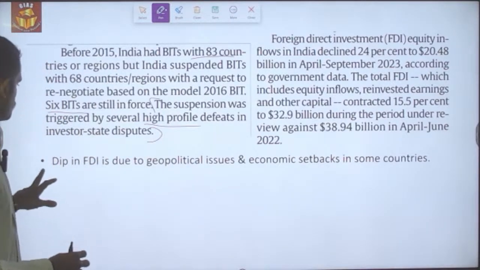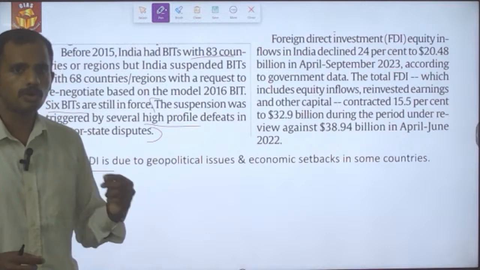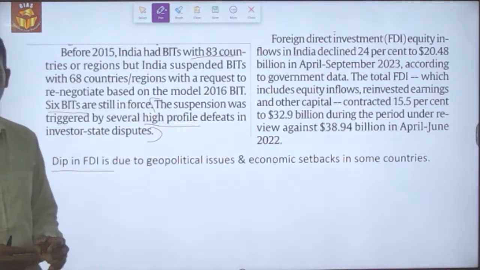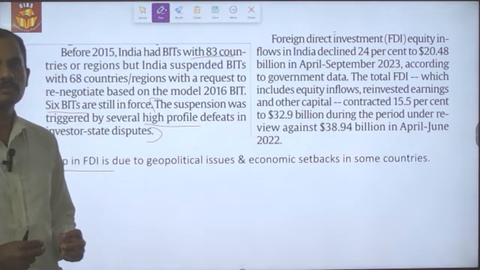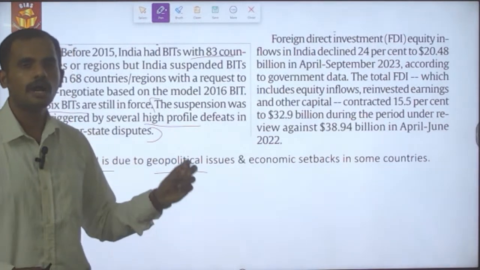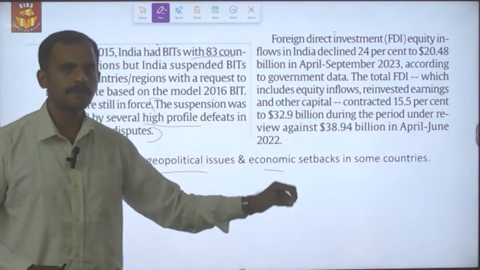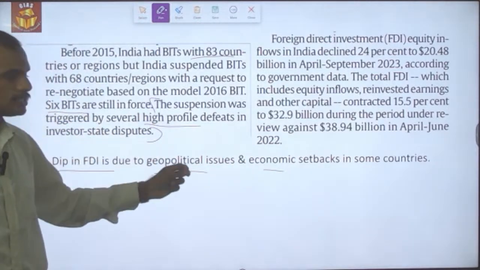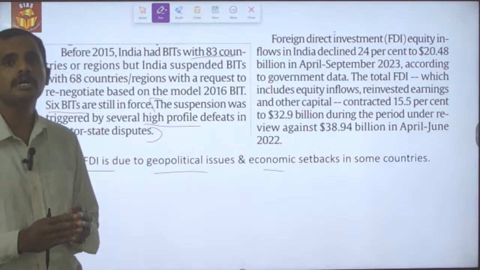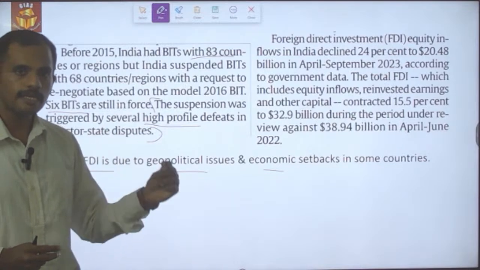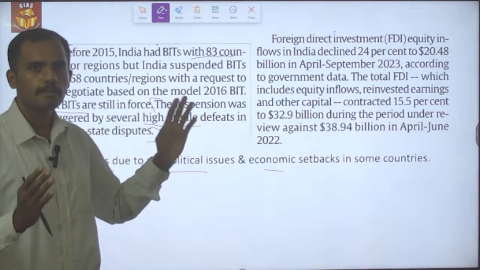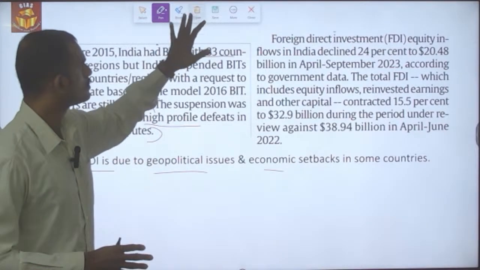The government has said the dip happened mainly because of geopolitical issues and the economic setback experienced by major developed countries, which are India's major trading partners. So this is what the bilateral investment treaties are about.